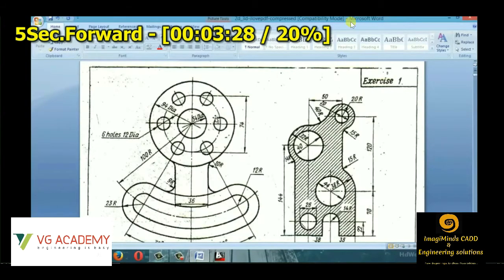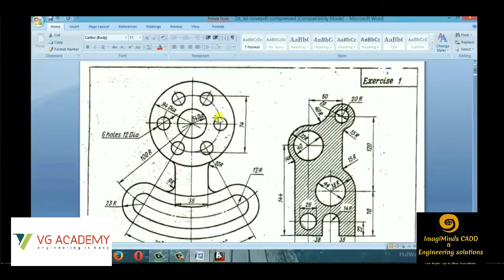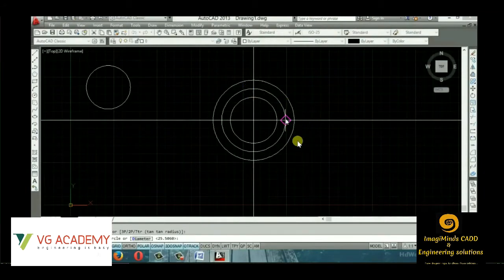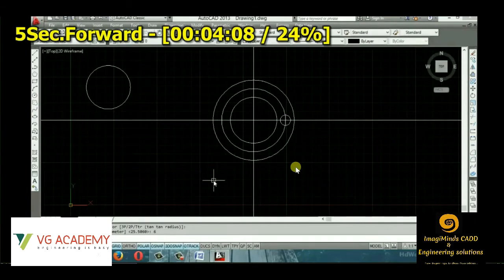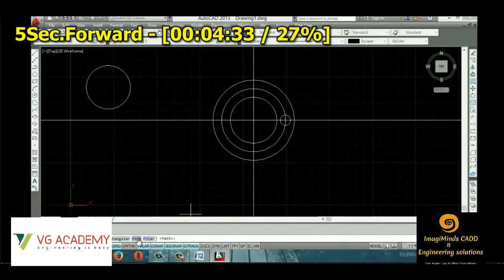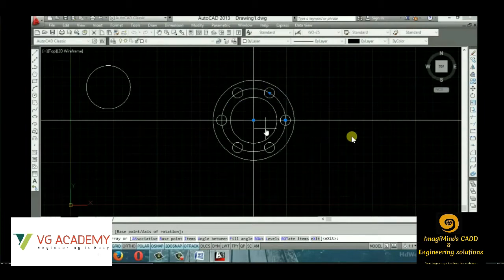Now, as in the picture, we can see there are a lot of different circles with the same radius. So what we will do, we'll be drafting only one circle, then we'll be using the copy option. We'll be making a copy of the same circle in all the other positions. Or there is a similar command that is called array. So we can just give the number of items we need, then automatically that number of circles will be drawn as you can see on the screen.